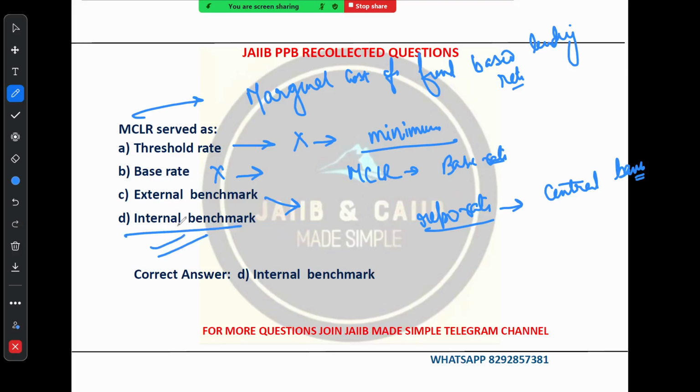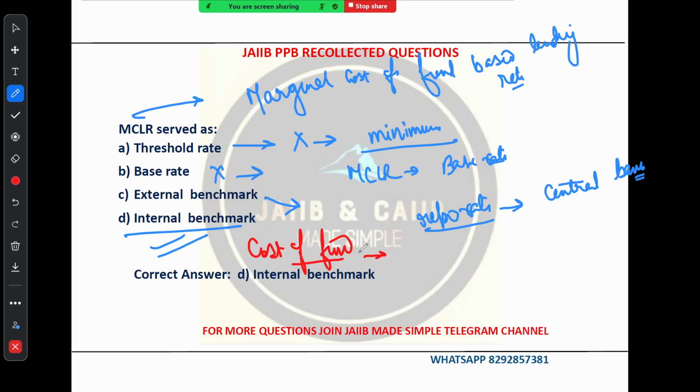Option number D is the correct one. Because MCLR is indeed an internal benchmark which is set by the bank itself. It is based on the bank's cost of fund. You know, there are some factors which determine the MCLR, and one of the major factors is cost of fund. Right. What is the meaning of cost of fund? That means the interest you pay to the depositor, operating cost, profit margin, everything plays a very important role. So there are some components of MCLR. So that's the point.